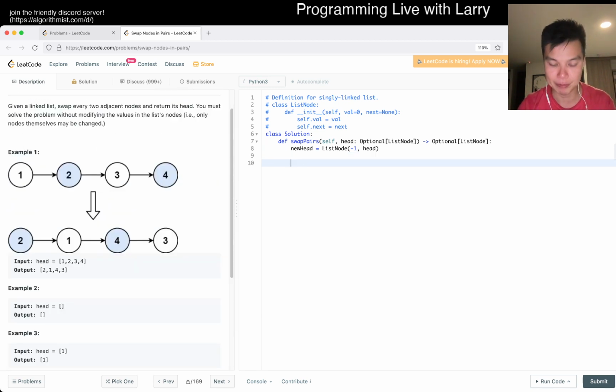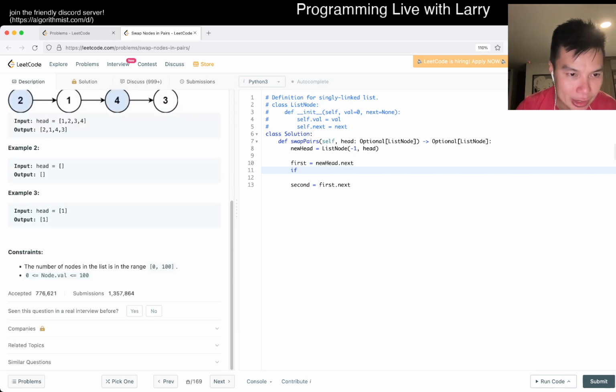First, let's say we have a pair of nodes. The first node is equal to head dot next. I always use this sentinel node so that we can modify dot next instead of the node, because that's how you do pointers. And then second is equal to first dot next, but of course you have to check that first dot next is not none.